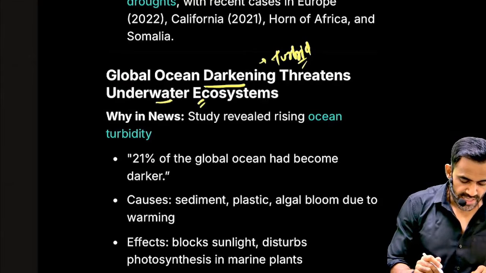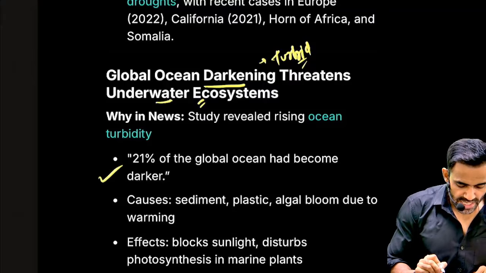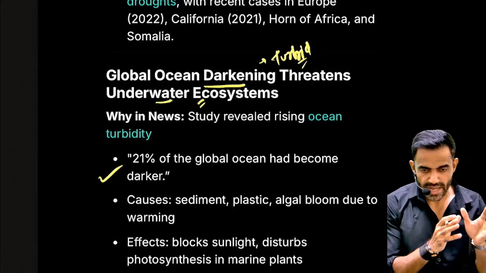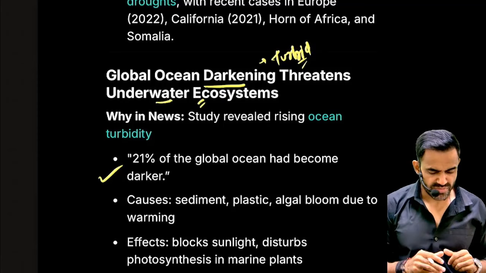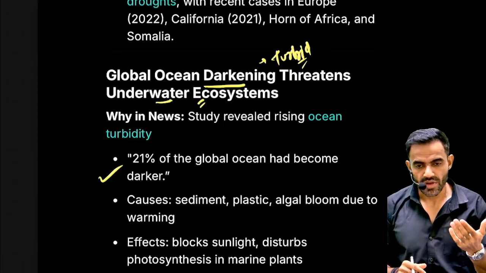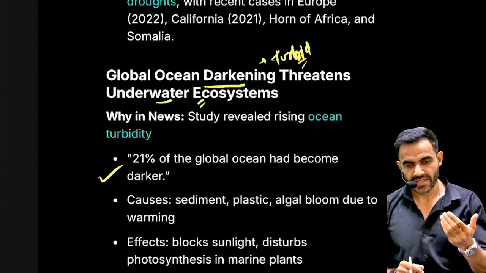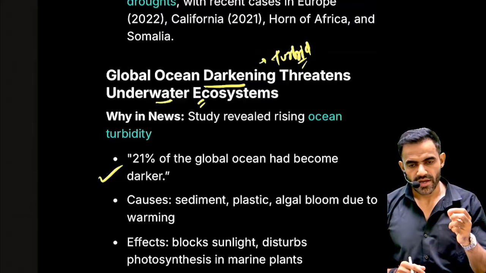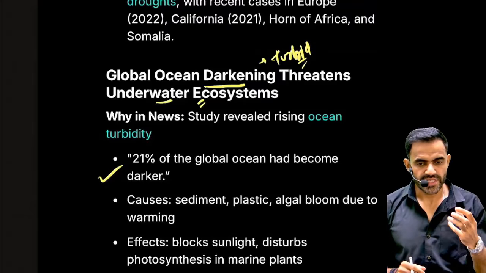Now, as per a study, 21% of the global ocean has become darker. So this shows the adverse impact of climate change on the marine ecosystem. You can quote this as an example of how climate change is impacting the marine ecosystem. Apart from that, you can also quote the example of coral bleaching.